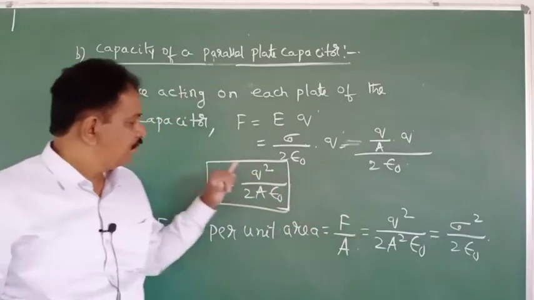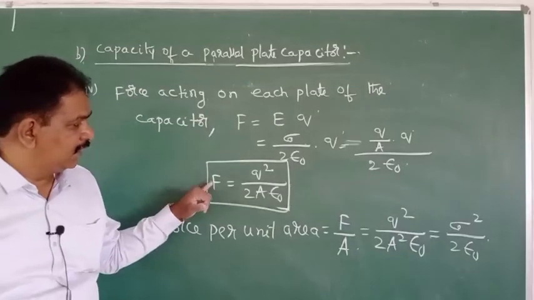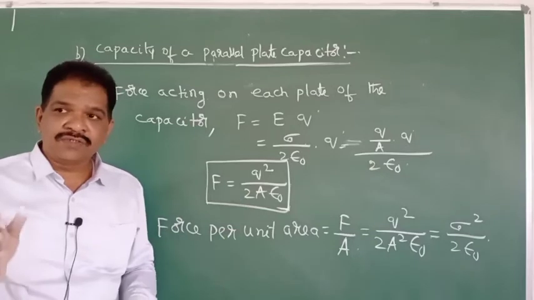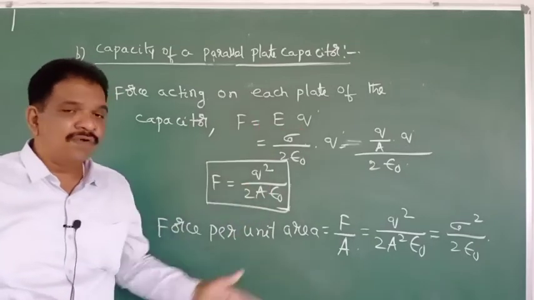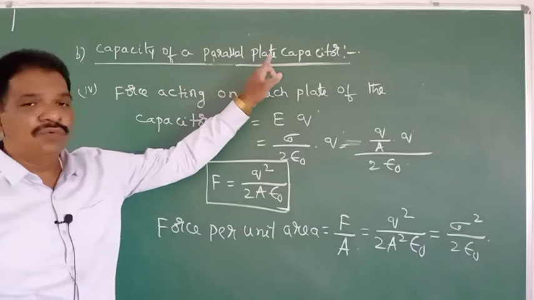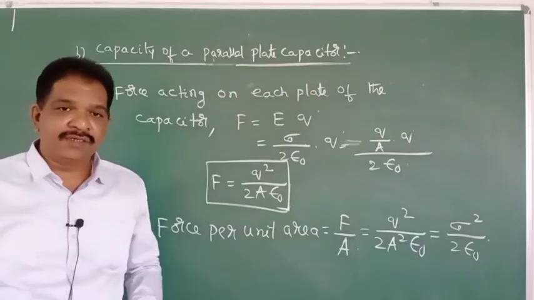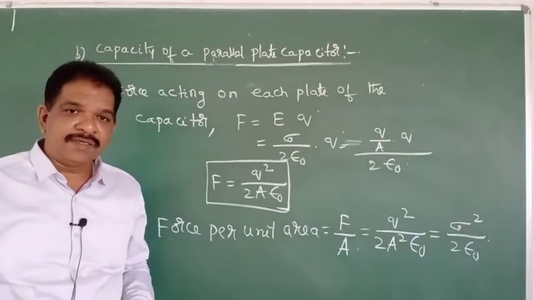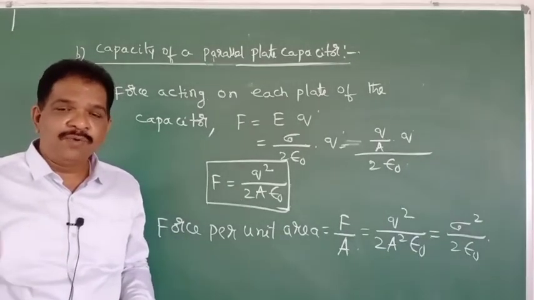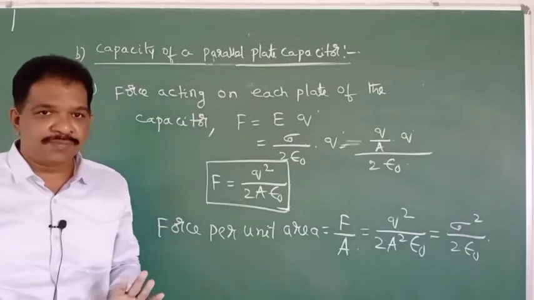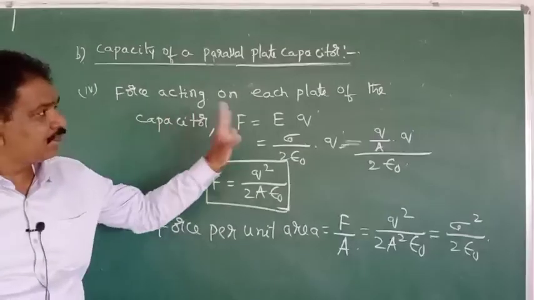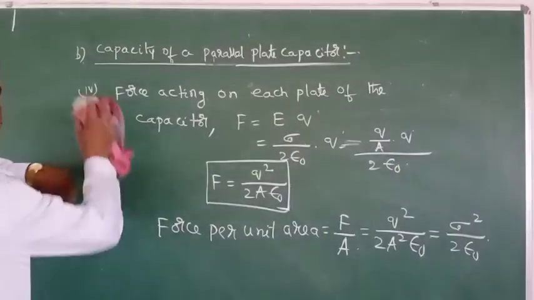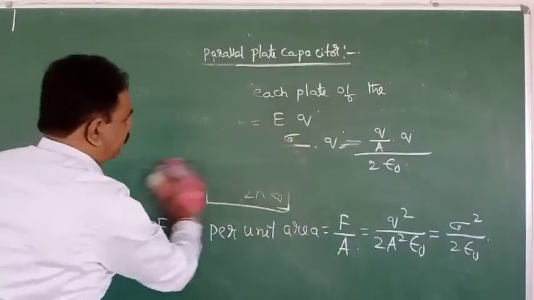In the same way, force acting on each plate will be Q square by 2A epsilon naught. Questions will be there on these formulae relating to parallel plate capacitor. So spherical conductor, parallel plate capacitor, these are the formulas for capacities we discussed up to now. After finishing this, we will discuss the combination of the capacitors.